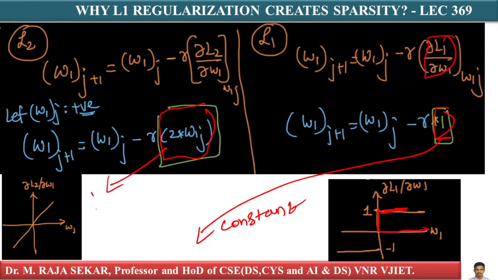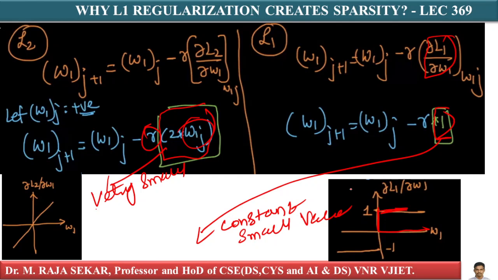Here you have a very small value. Why? Because R is small, W1j is small. If you multiply two small values, you will get a very small value. Here you will have a constant, let me say. Here you have only a small value, not a very small value, isn't it? Here in the case of L1, R into 1, this is constant. So you are left with a small value instead of a very small value.